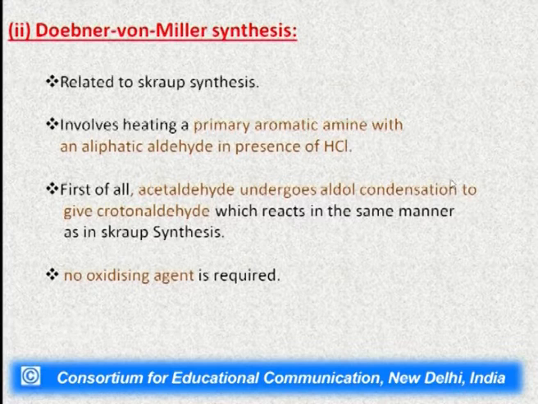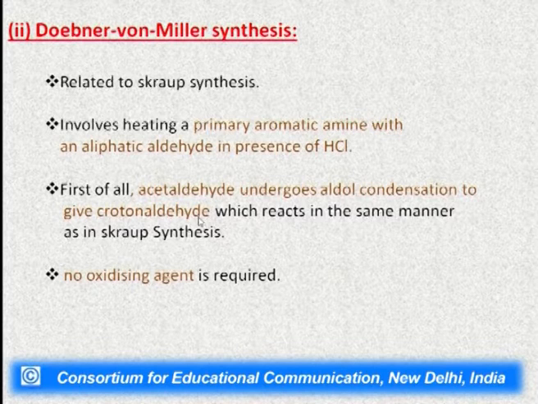The next important reaction is the Doebner-von Miller synthesis. This is also related to Skraup synthesis, but it involves heating a primary aromatic amine with an aliphatic aldehyde in the presence of hydrochloric acid. We can also use zinc chloride.